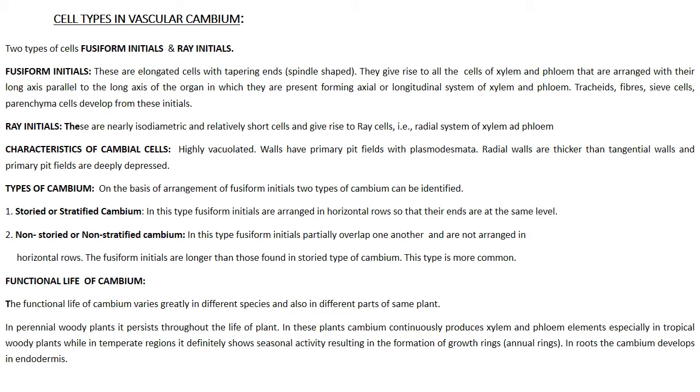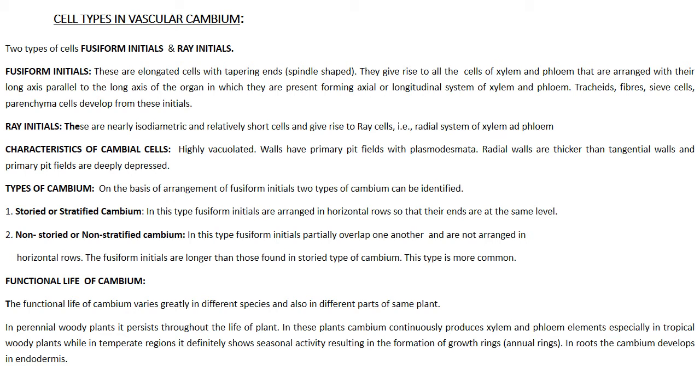The second type is the non-storied or non-stratified cambium. In this type, fusiform initials partially overlap one another and are not arranged in horizontal rows. The fusiform initials are longer than those found in the storied type of cambium, and this type of cambium is more common in plants as compared to the storied or stratified cambium.